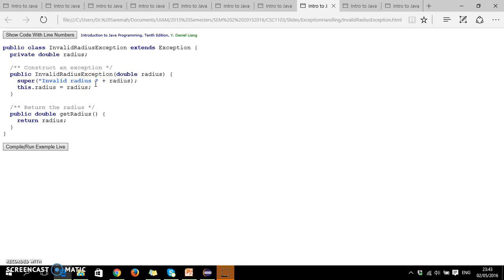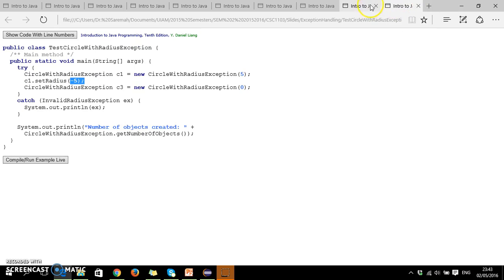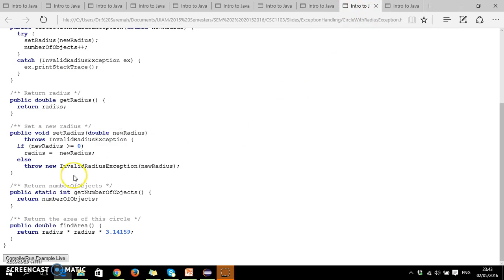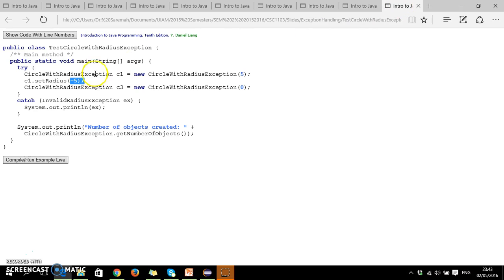For instance, over here in the constructor, you can say that if the radius value just now is negative, this method will actually throw this particular object, InvalidRadiusException, which is a custom exception class.